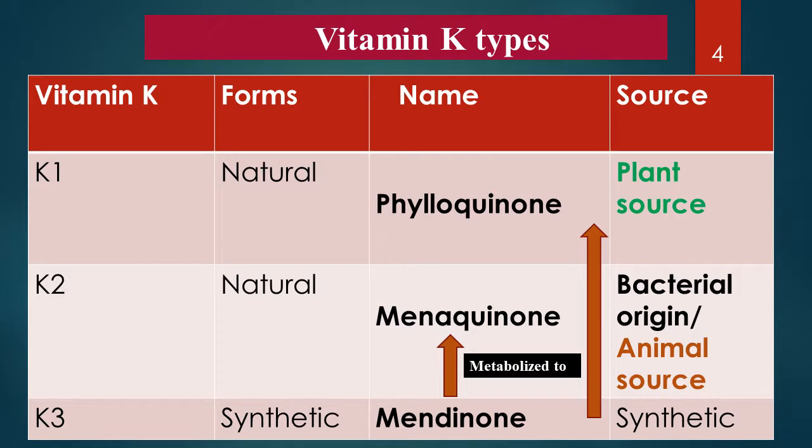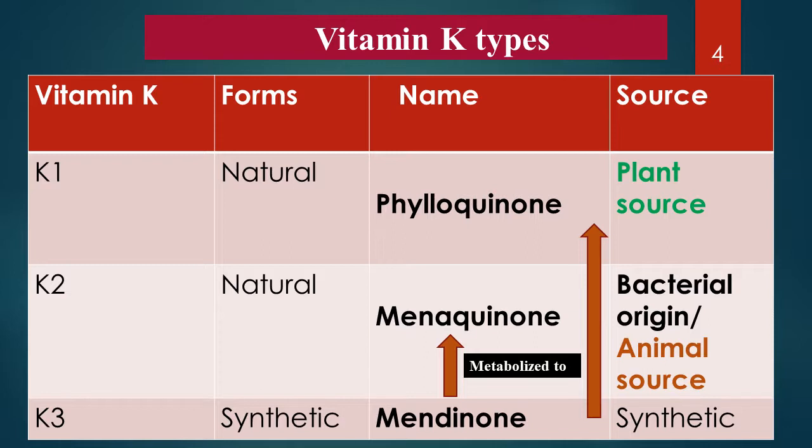Phylloquinone is called vitamin K1. It is present in plant sources, and it is the major form which has the highest vitamin K activity. Menaquinone is present in some of the animal sources in small amount. It is mainly formed by intestinal bacteria in our intestine, and it is also a natural source of vitamin K. It is called K2. While menadione is a synthetic form, it is not present in natural food sources, and it is called K3.